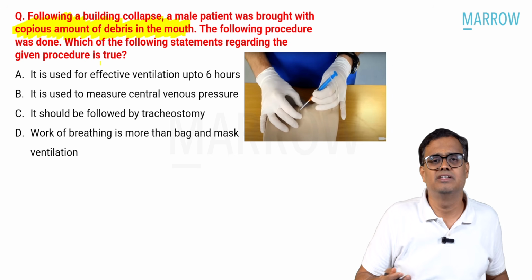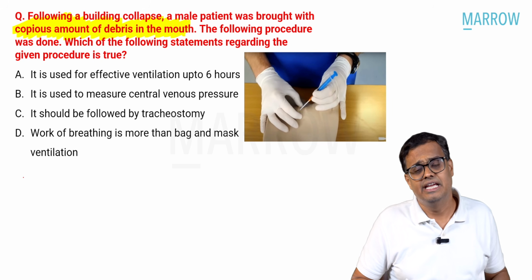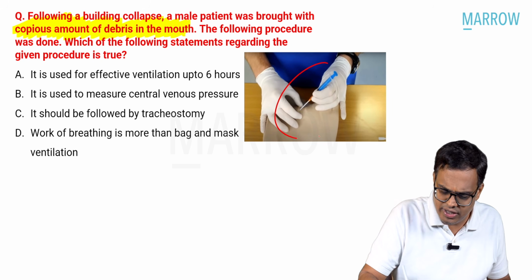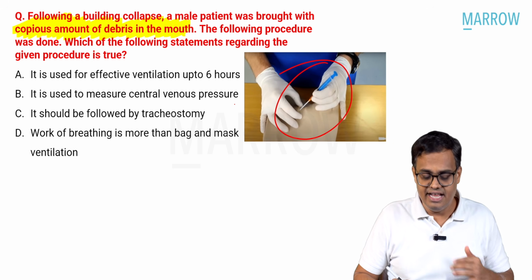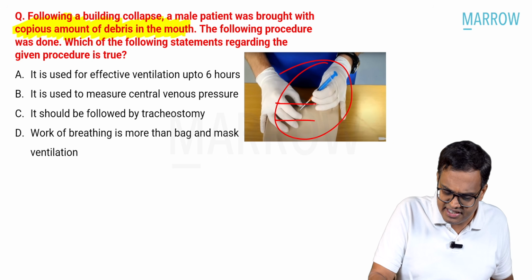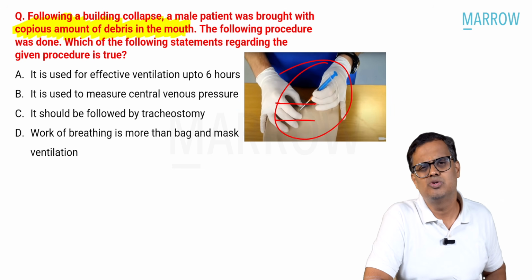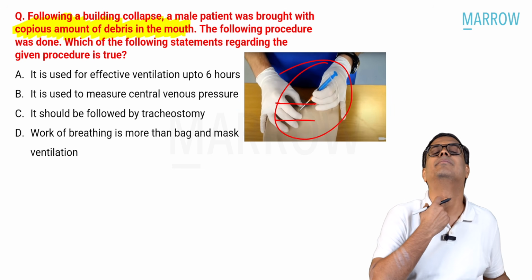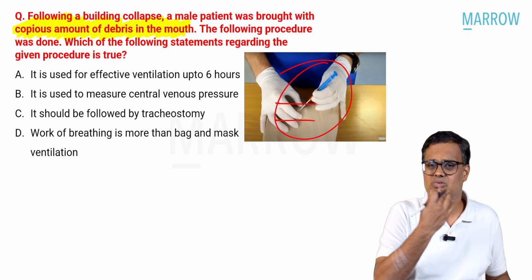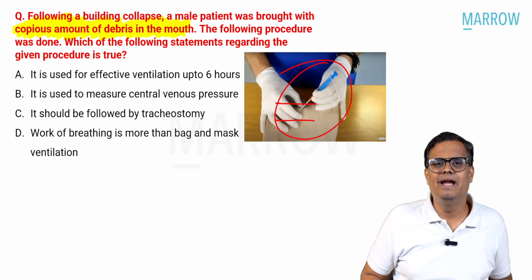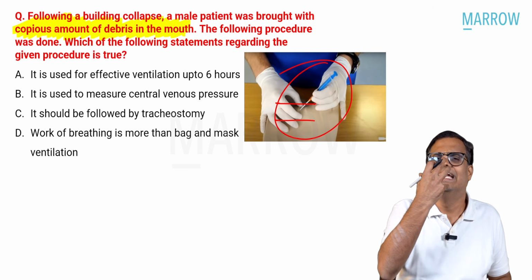Yes, this question has been shown or demonstrated in our video lectures also. What are they doing here? They are putting a needle in front of the neck. Somewhere here it is the neck. It might not be the exact image that they showed, but many students have recollected that there is some needle they are inserting. So, can you imagine there is a building collapse? Very simple logic.